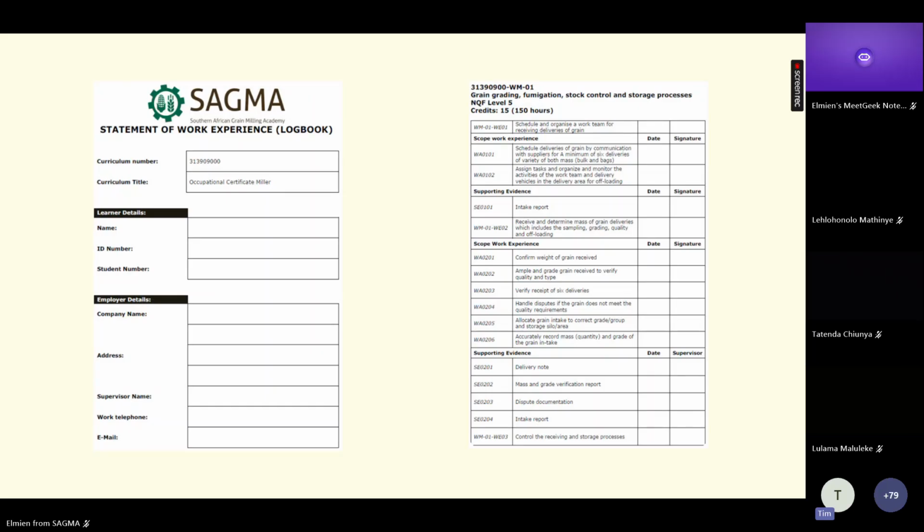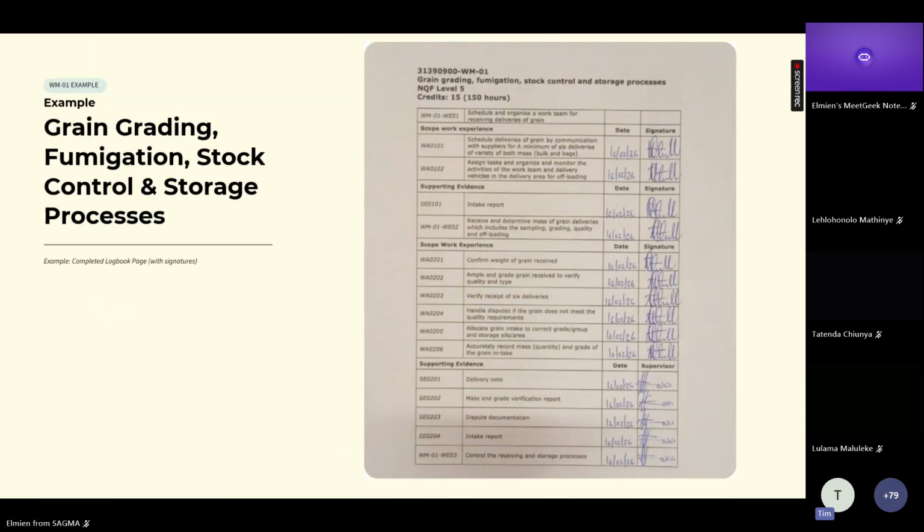Then you upload it. On EduSIMS, you will find 4 folders. It'll be work experience, workplace skills, practical skills, and portfolio of evidence, and under each one you will find a subfolder where you will upload WMO1. WMO1 will look like this once you have finished filling it in. Okay. So once we have finished with WMO1 workplace experience, you go over to workplace skills. Thank you, Elmin.